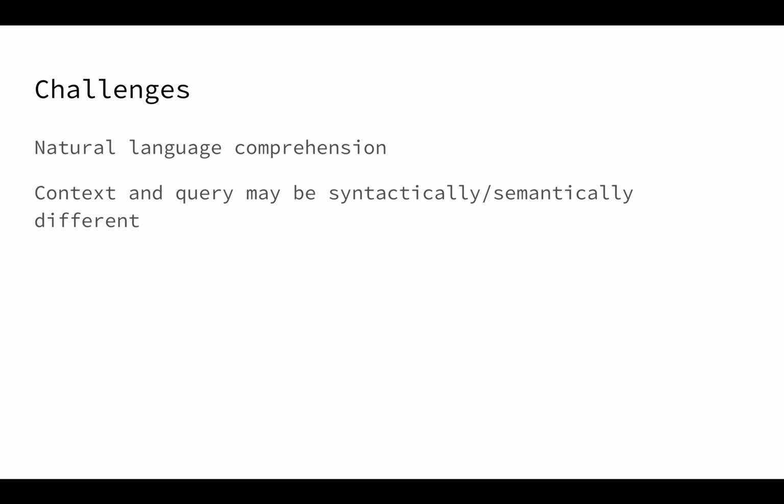So what are some challenges behind this problem? One is natural language comprehension. Our model has to understand natural language to some degree. Another one is that it has to be robust enough to handle the differences between the context and query, which can sometimes be challenging. So some prior art in this area, we look at two existing architectures. One is bidirectional attention flow and the other is RNet.